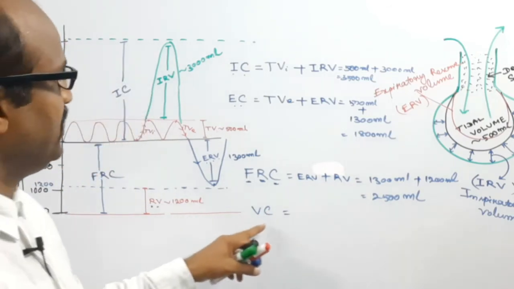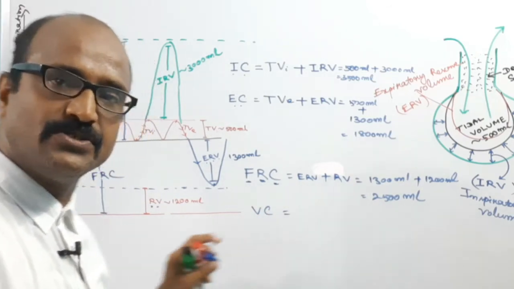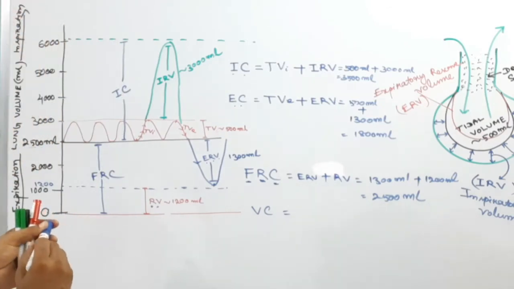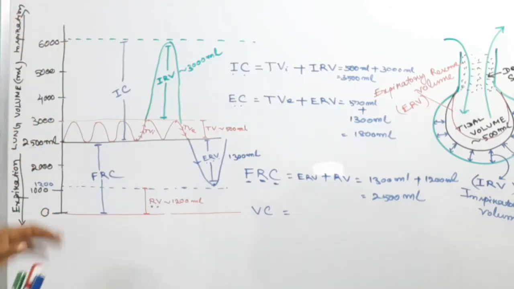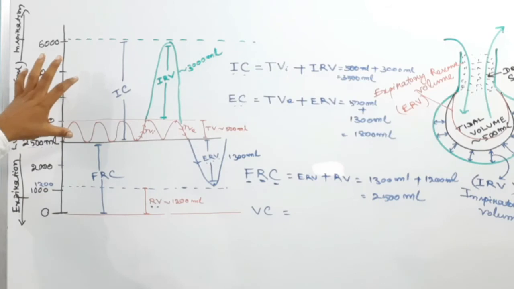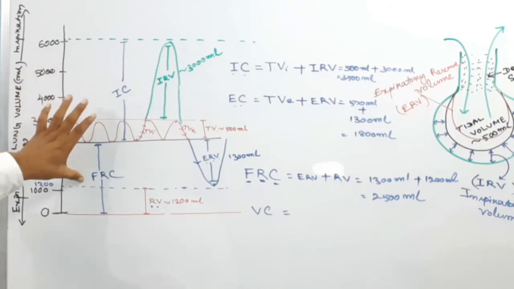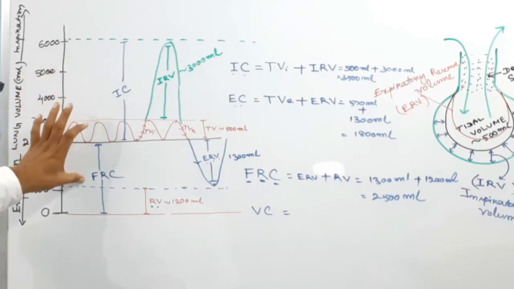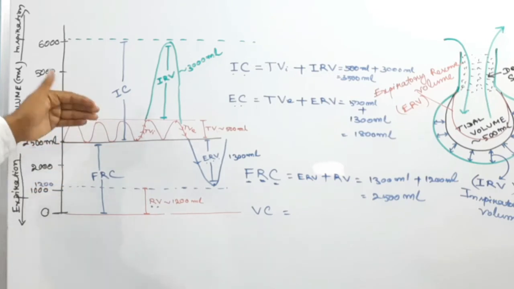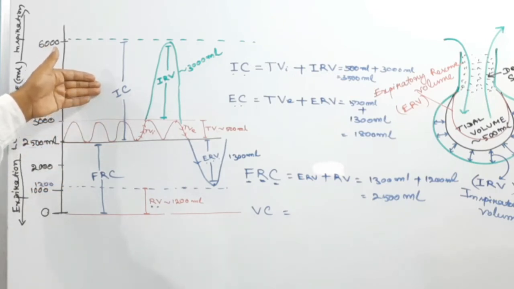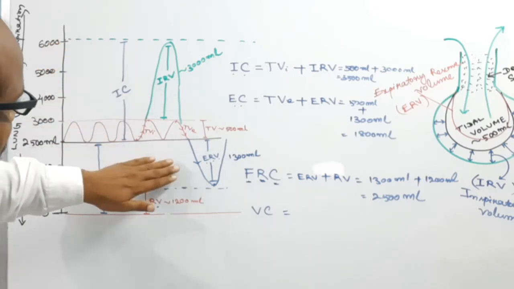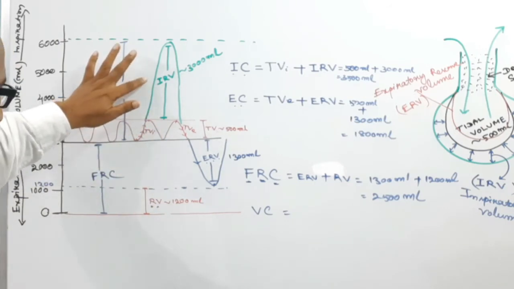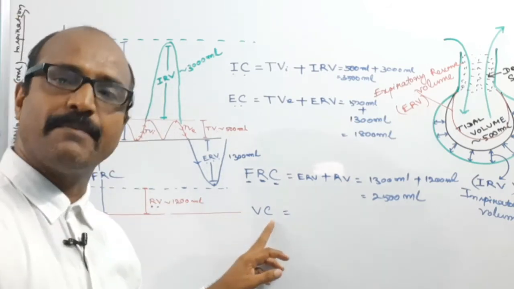Capacity. VC means vital capacity. So vital capacity means the maximum amount of air expelled and the maximum amount of air inspired. This is known as the vital capacity.